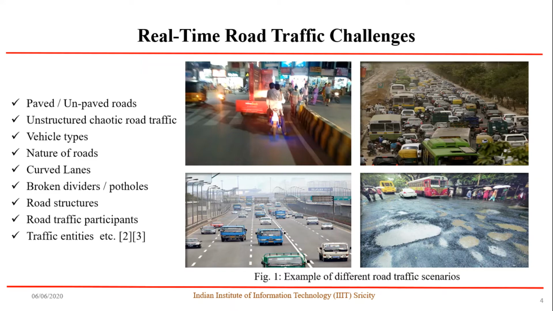And further, there is another concept called road traffic participants, which typically includes diverse and heterogeneous participants that follow less disciplined traffic. All these were commonly observed challenges that would lead to severe and critical road traffic challenges and accidents.